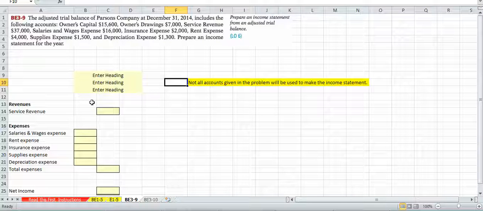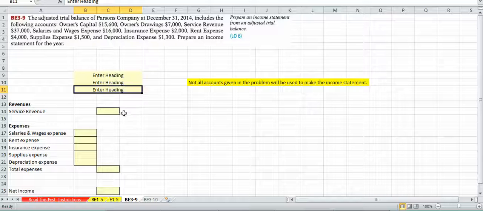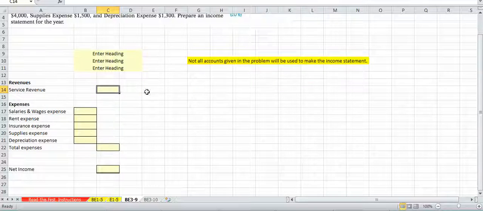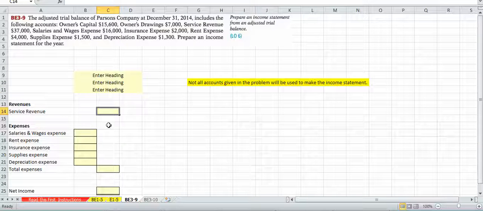Right here, this is basically an income statement. There's always a 3-line header for the income statement. You'll find that in the book. Basically, you're going to take the given information from here and type it into here. So you're going to total up total expenses. If you don't know how to total, you can just hit plus. You're going to add these, plus that, plus that, plus this, and plus that. And that's going to give you your total when you plug those in. And net income is going to be your total expenses subtracted from your total revenue. And that's a simple income statement.